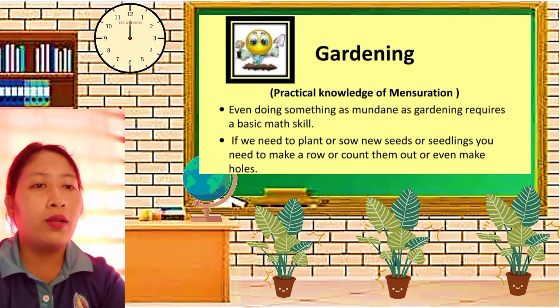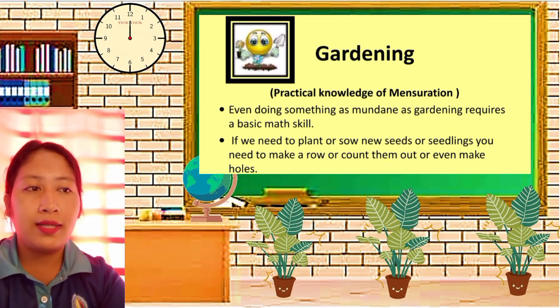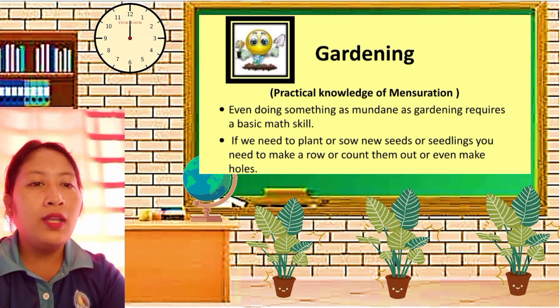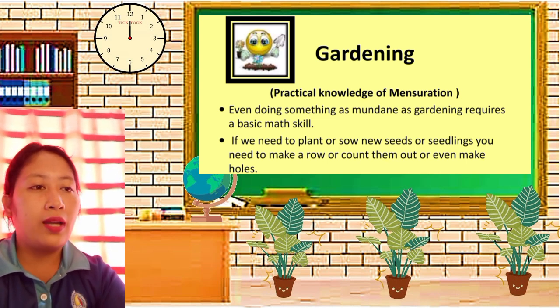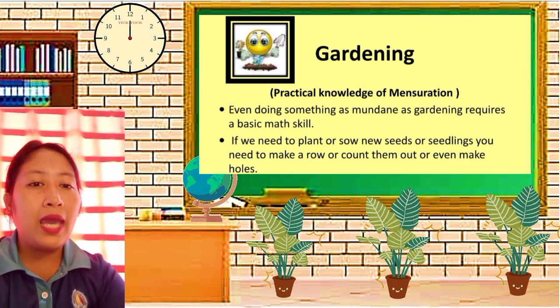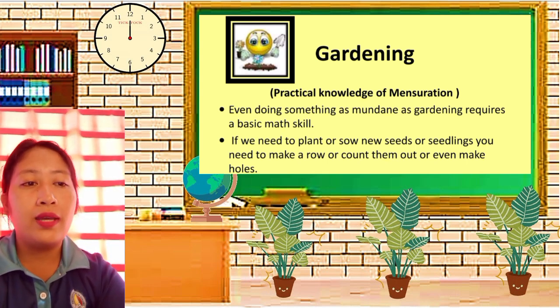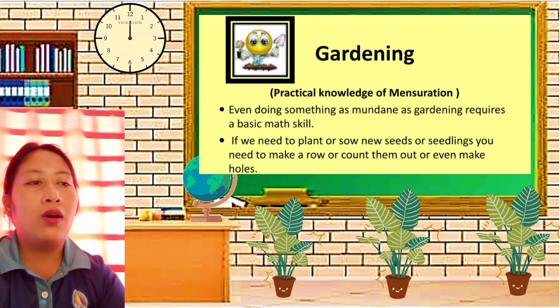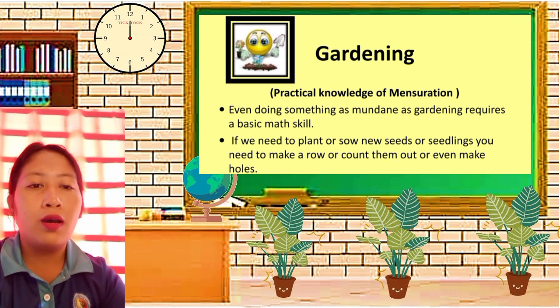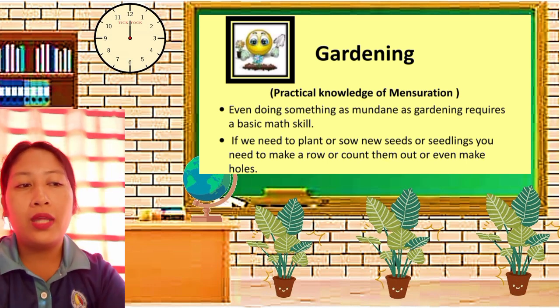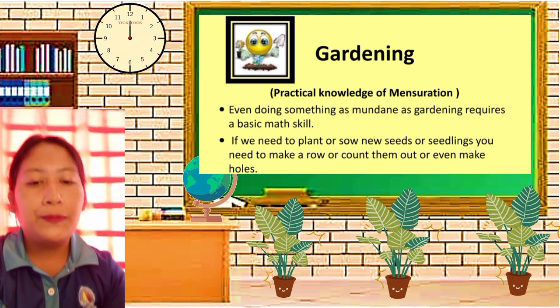For example, if we need to plant or sow new seeds or seedlings, you need to make a row, of course, or count them out or even make holes. So measuring skills are always needed, and calculation is also of the essence when doing something new in the garden.